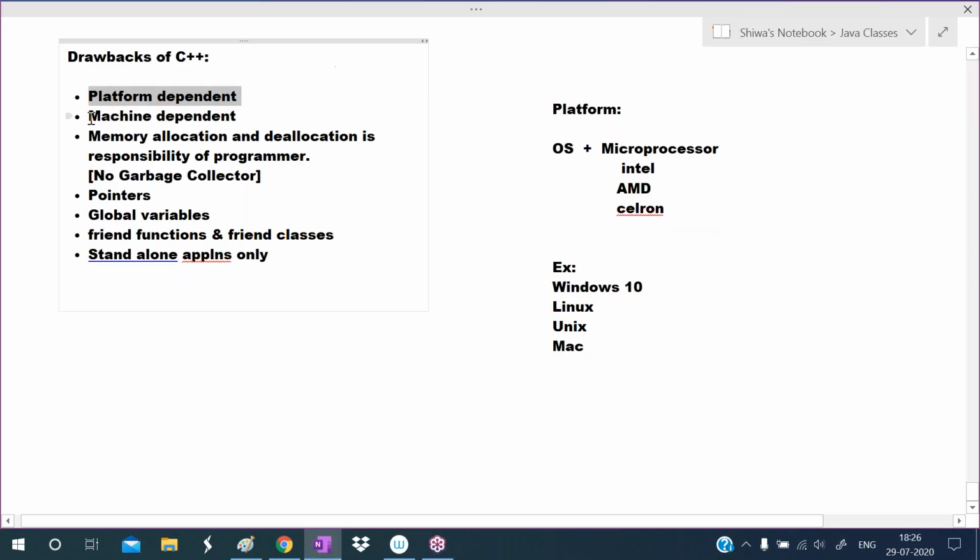Okay, next one is what? I'm calling C++ a machine dependent programming language. Just now we discussed platform dependent.